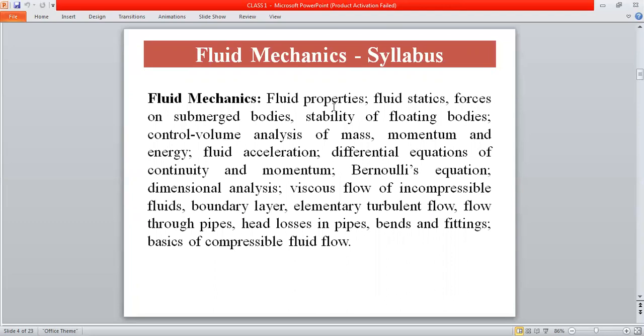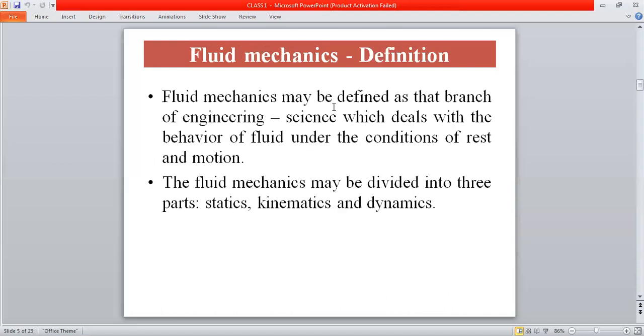That means the fluid properties, fluid statics, forces on submerged bodies and stability of floating bodies, then fluid acceleration, then mass, momentum and energy, then differential equations of continuity and momentum, then Bernoulli's equation, then dimensional analysis, then viscous flow of incompressible fluids, then boundary layer concepts, then energy losses in pipes. These are the topics that we are going to cover in the following lecture series.